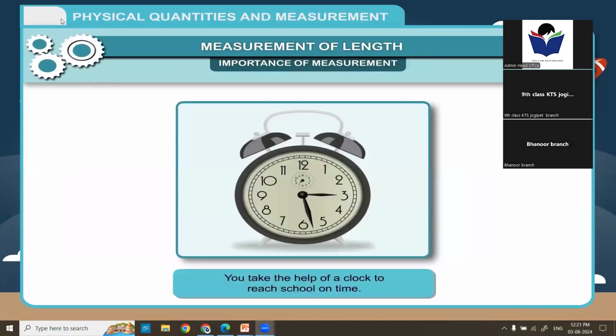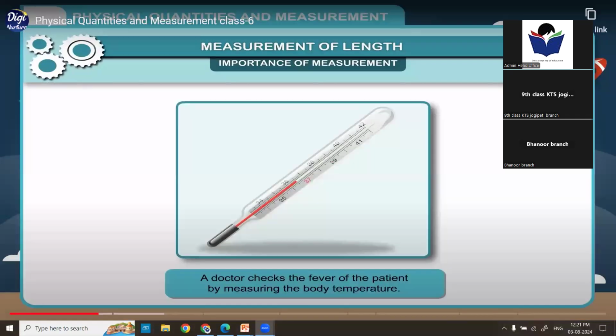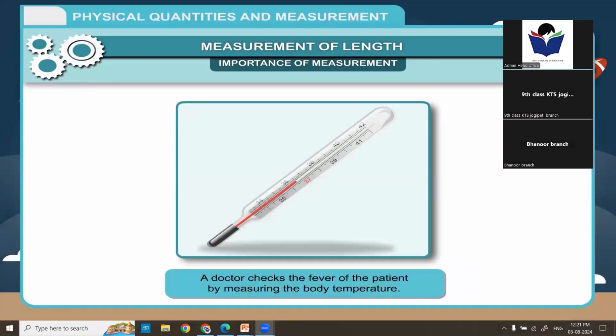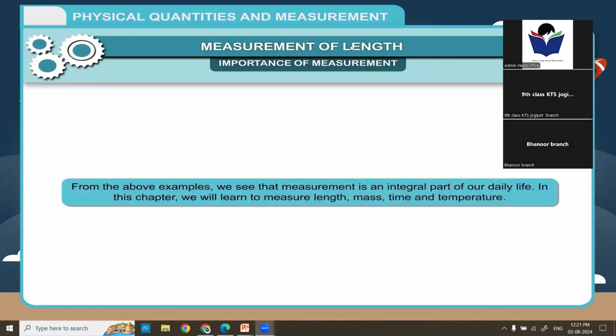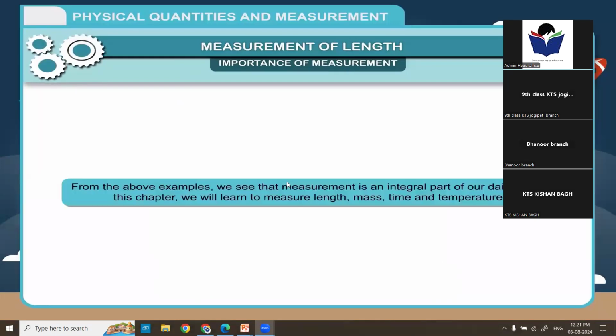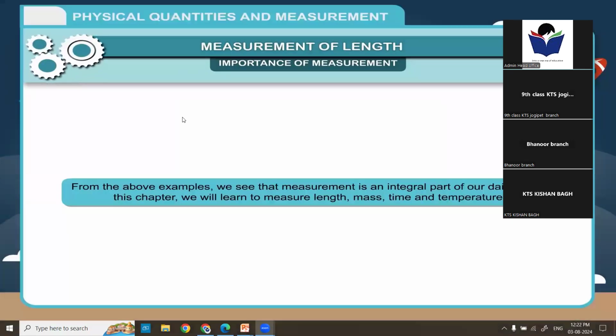3. You take the help of a clock to reach school on time. 4. A doctor checks the fever of the patient by measuring the body temperature. 5. A milkman measures the quantity, volume of milk before selling it. From the above examples, we see that measurement is an integral part of our daily life. In this chapter, we will learn to measure length, mass, time, and temperature.